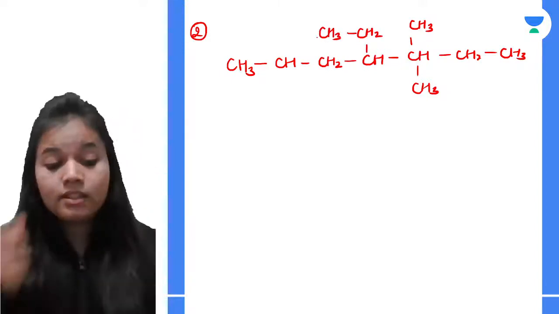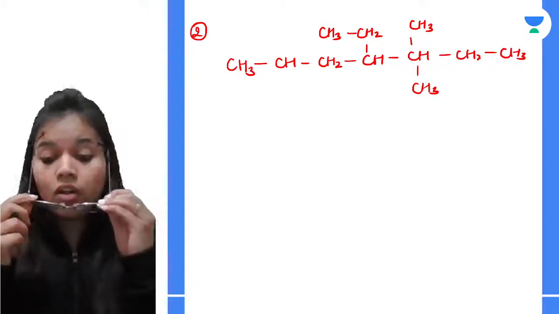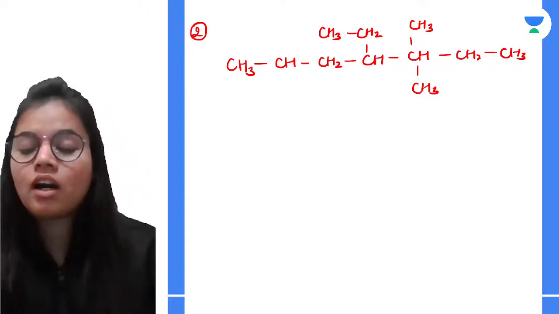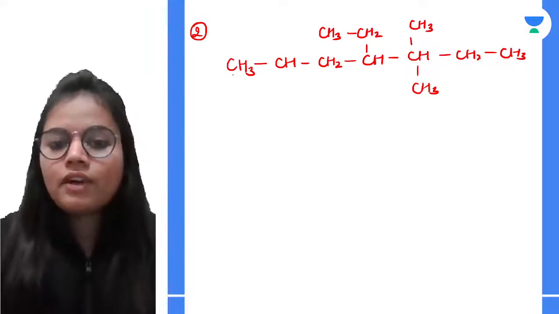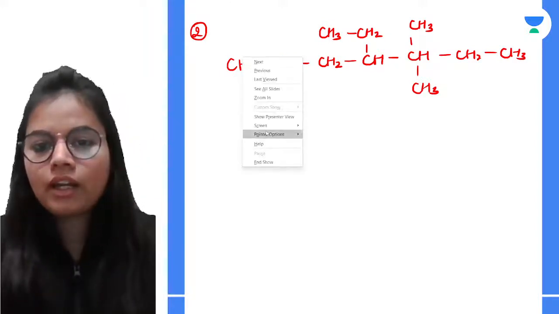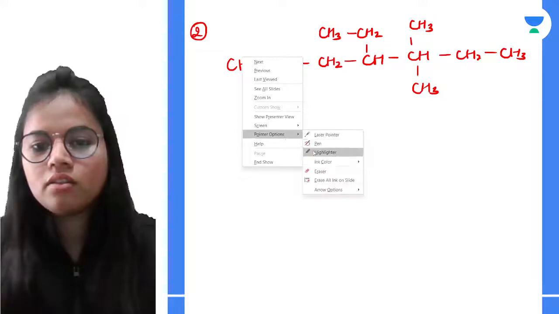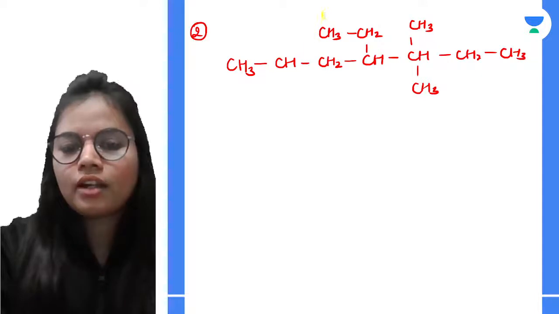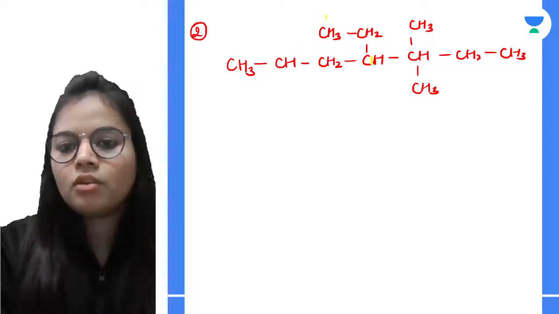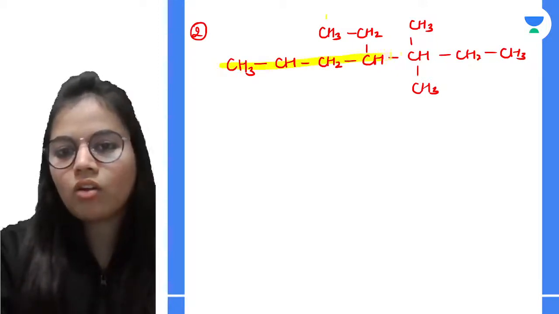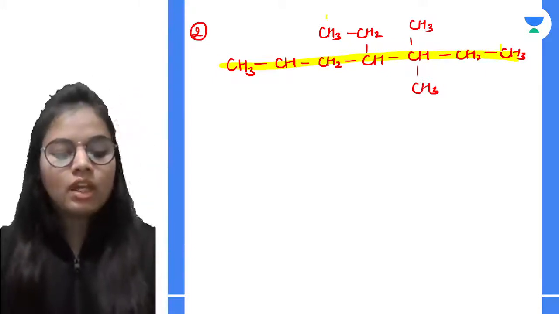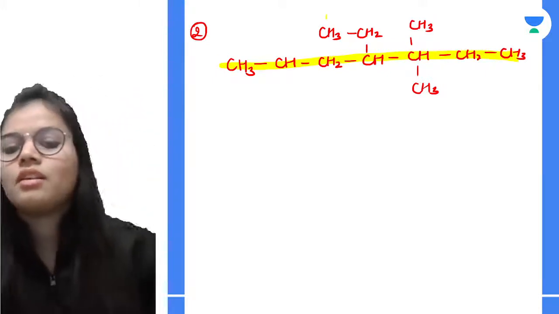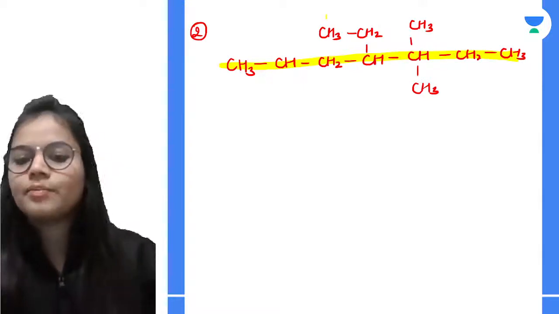Okay, this is my second structure. Now, if I need to select the longest carbon chain, if I start from here, let me show you by highlighting it. See, if I start from here, then I will be getting 1, 2, 3, 4, 5, 6, and 7. So that is my longest carbon chain. There is no chain which is longer than this.